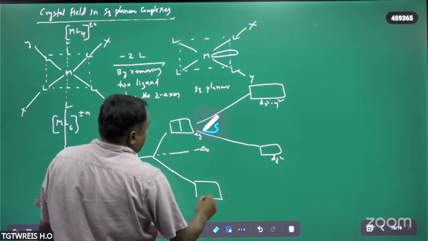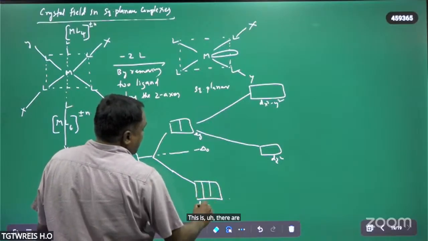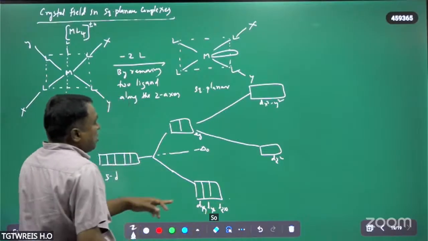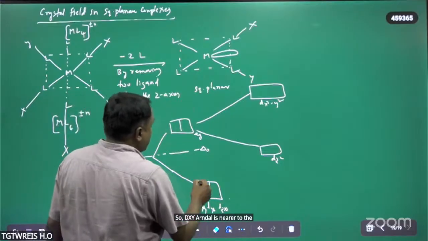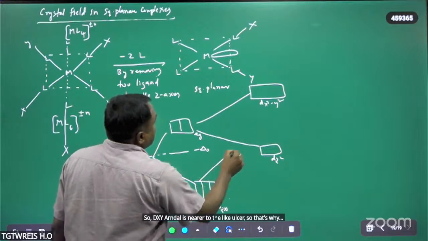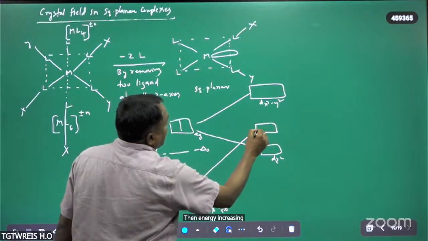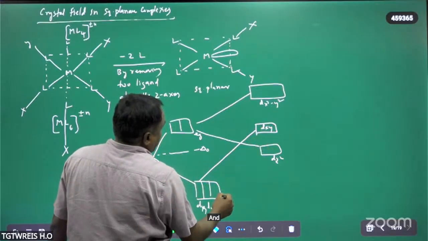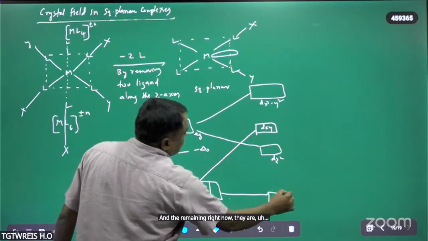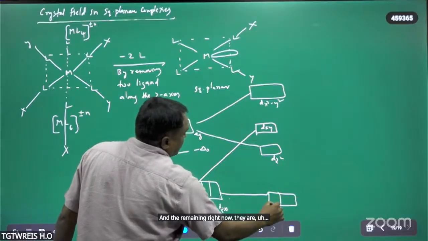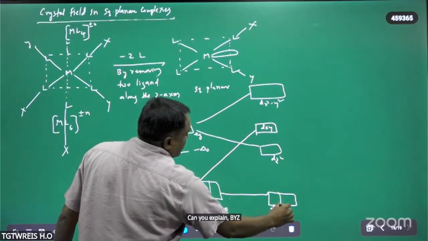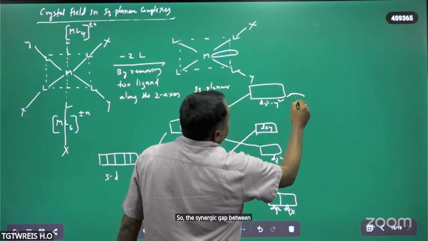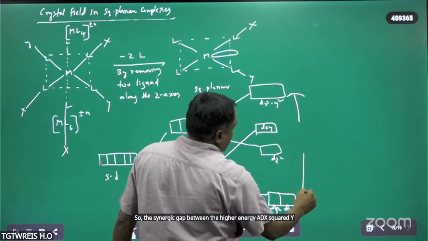There are 3 orbitals: dxy, dyz, dzx. So the dxy orbital is nearer to the ligands now, so its energy is increasing above the dz square. And the remaining ones are dyz and dzx.